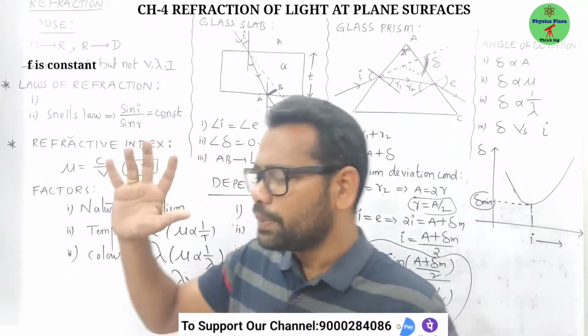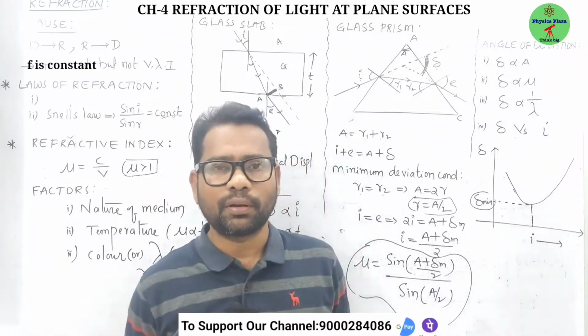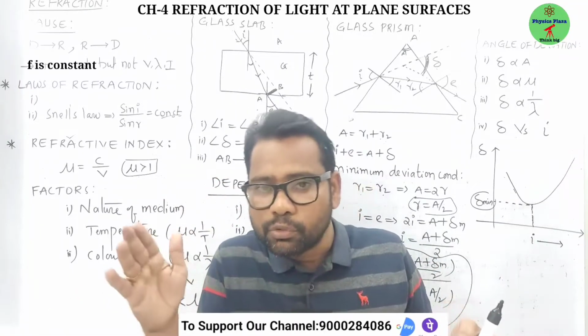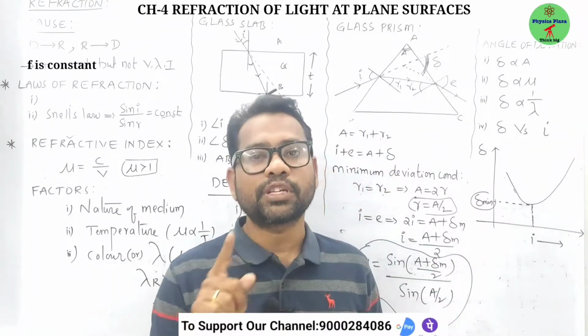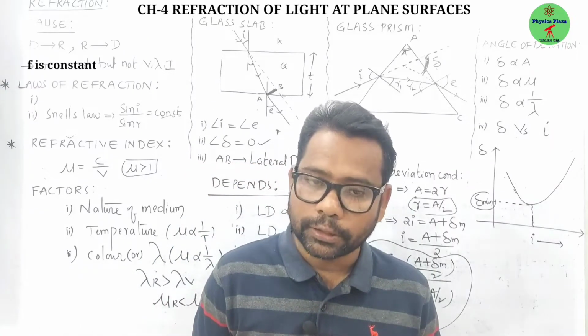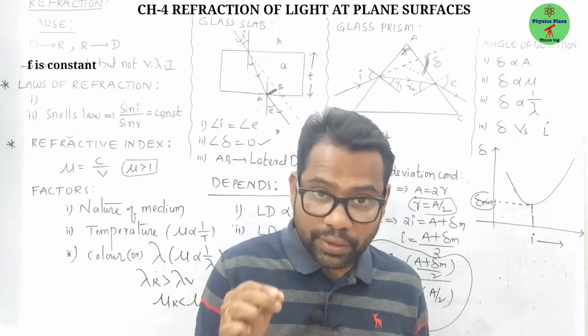And here, what happens when light travels from denser to rarer medium? It moves away from the normal. When light travels from rarer medium to denser medium, it slows down, so it moves towards the normal. And during refraction, children, frequency remains constant, whereas speed, wavelength, even intensity will change. Okay, this is very important.